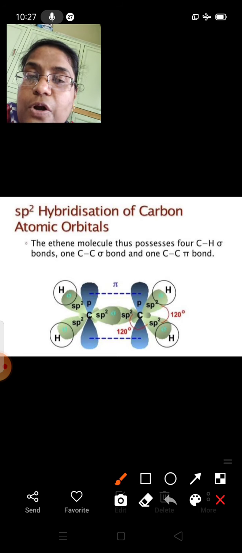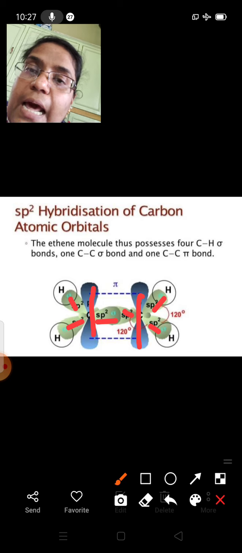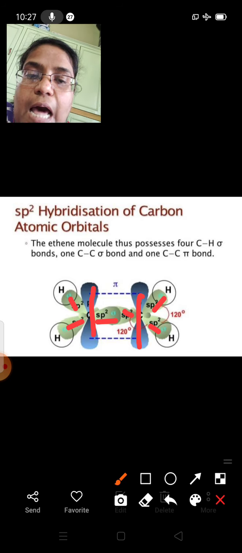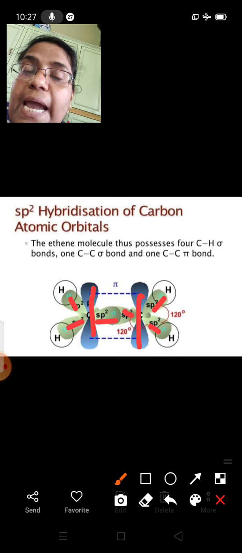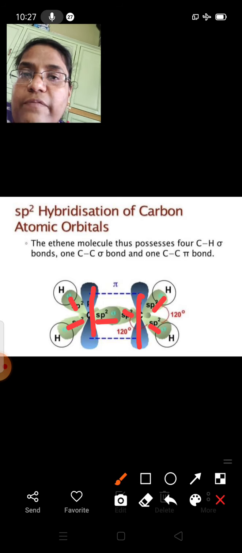Here is how the bonding takes place. The two hybrid orbitals of one carbon and another two hybrid orbitals of another carbon will overlap in end on manner with the s orbitals of hydrogens.